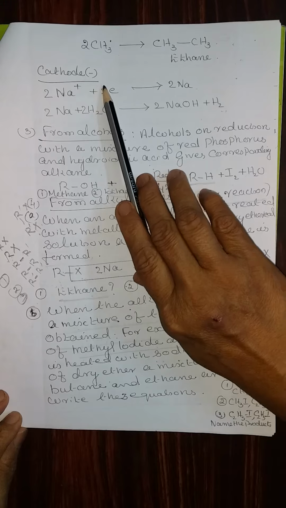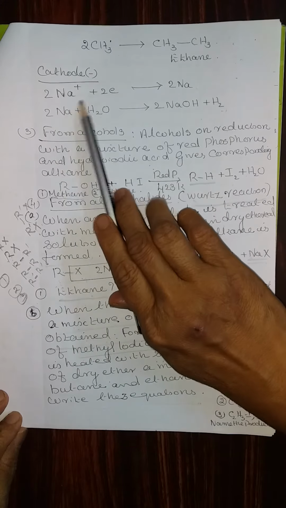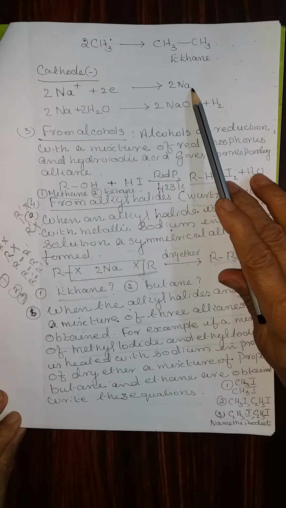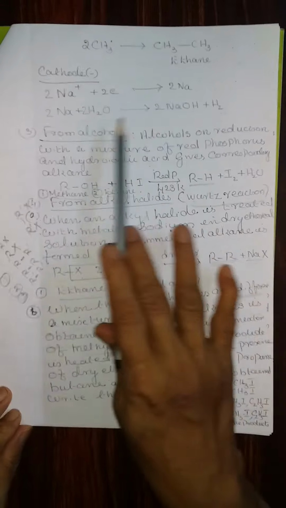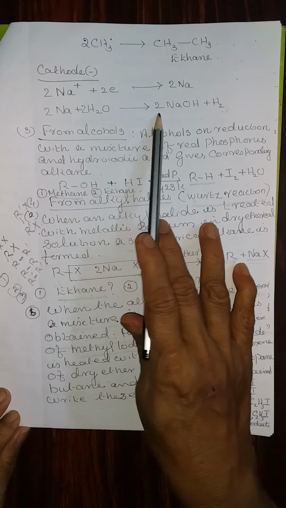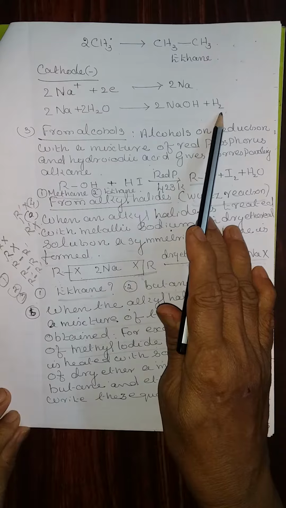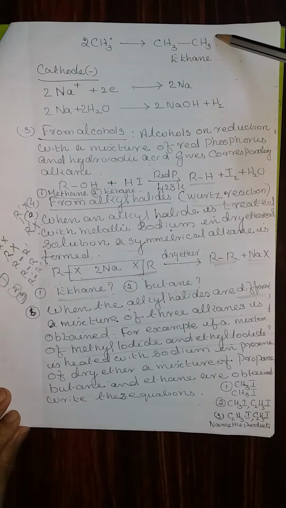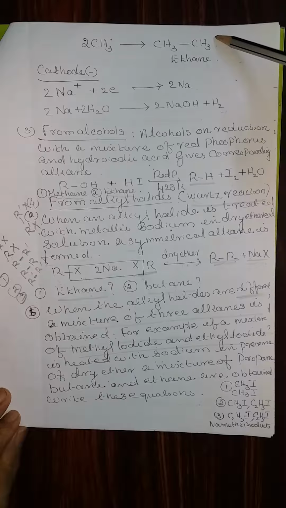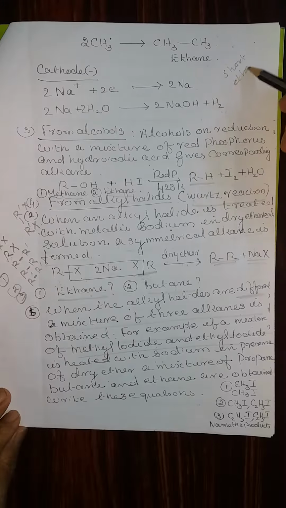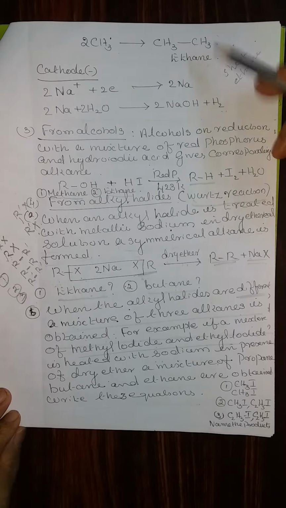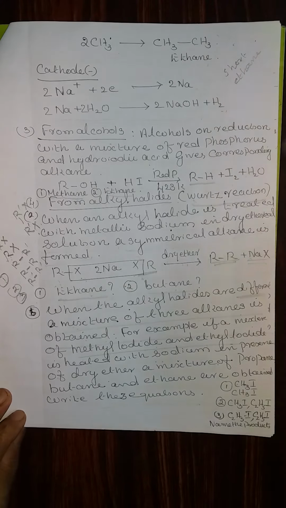Cathode negative, the reaction that takes place is 2 Na plus accepts 2 electrons and forms 2 Na. Sodium is highly reactive with water. Sodium reacts with water and forms sodium hydroxide and hydrogen. This is how ethane is produced by Kolb's electrolytic method. This can be asked as a short note. Write a short note on Kolb's electrolysis, or how will you prepare ethane by Kolb's electrolytic method? These are the types of application level questions.